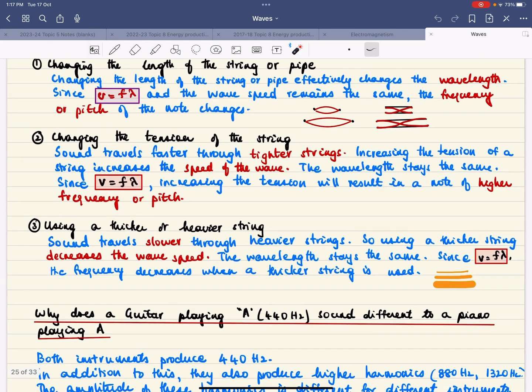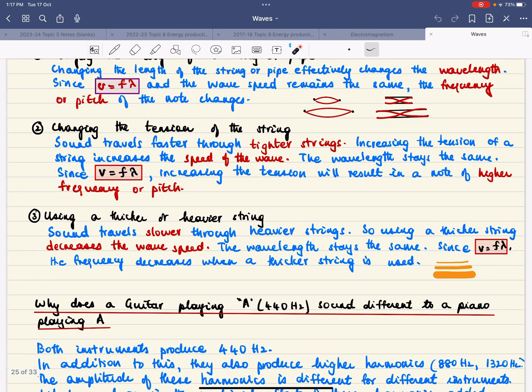Okay, the other one is changing the tension of the string. So sound travels faster through tighter strings. So if you increase the tension of the string, the speed of the wave will increase. However, you haven't changed the length of the string, so the wavelength stays the same. Since v equals f lambda, increasing the tension will result in a note of higher frequency or higher pitch.